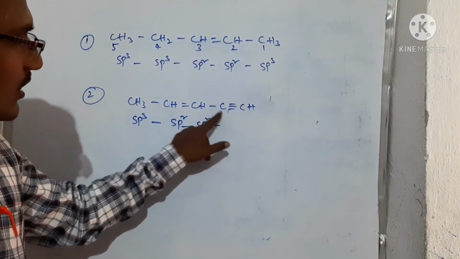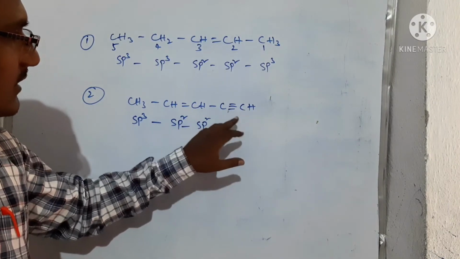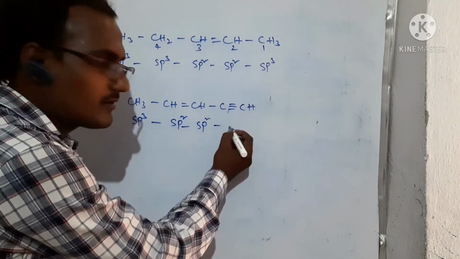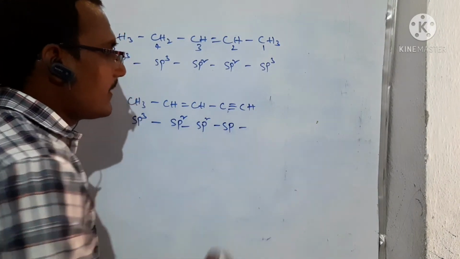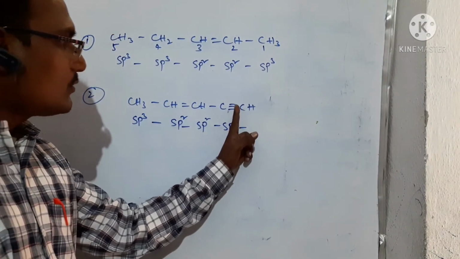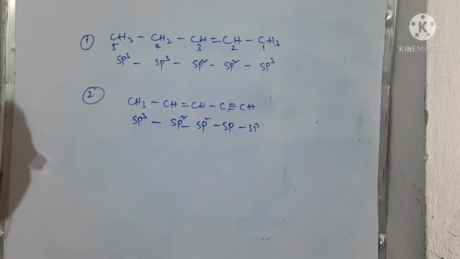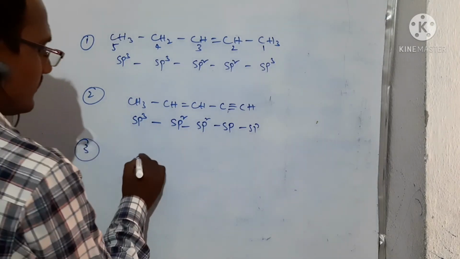See here, there are only 2 sigma bonds and 2 pi bonds. Here there are 2 pi bonds, right? So this is sp. Here also 2 sigma bonds and 2 pi bonds on this carbon also. So this is sp. This is sp. Right? See the next example.